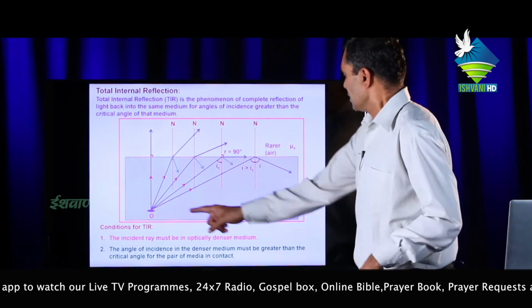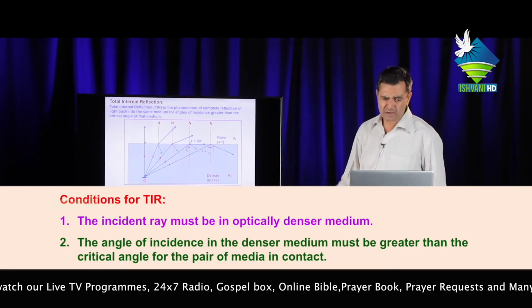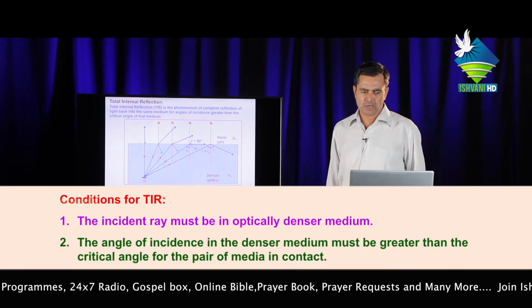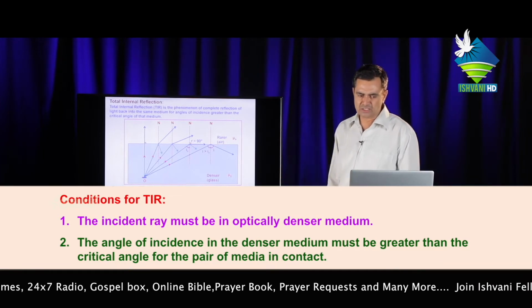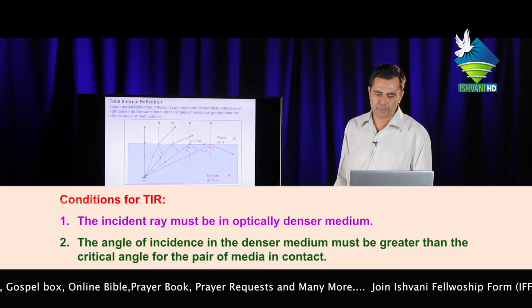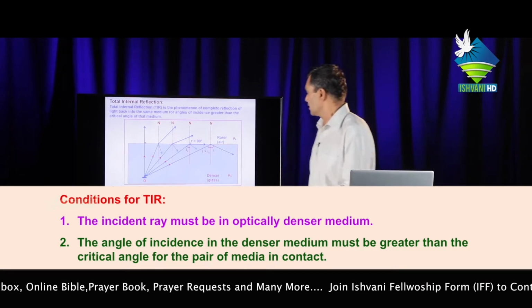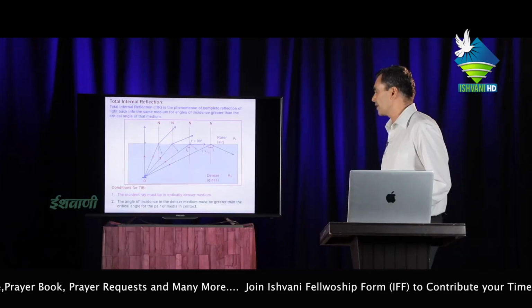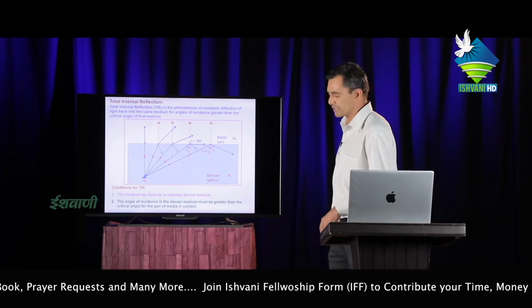Important conditions: first, the incident ray must be in the optically denser medium. Second, the angle of incidence in the denser medium must be greater than the critical angle for the pair of media in contact.